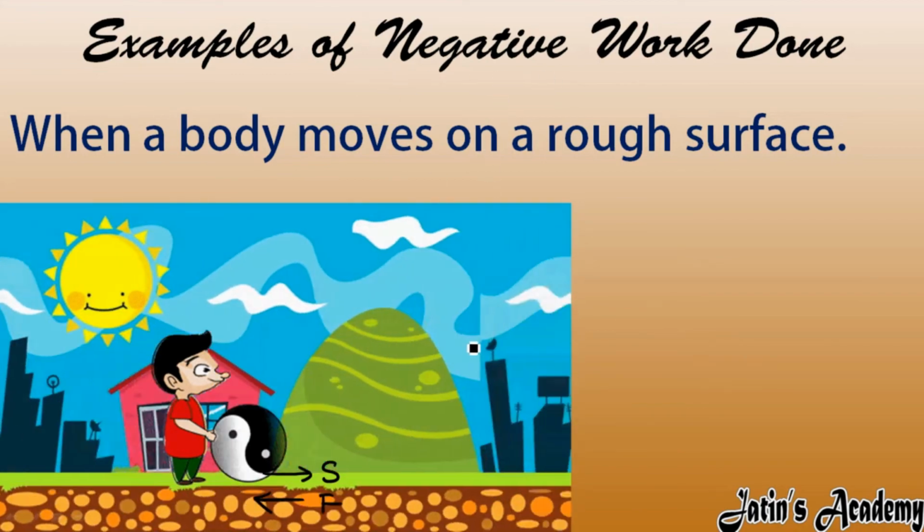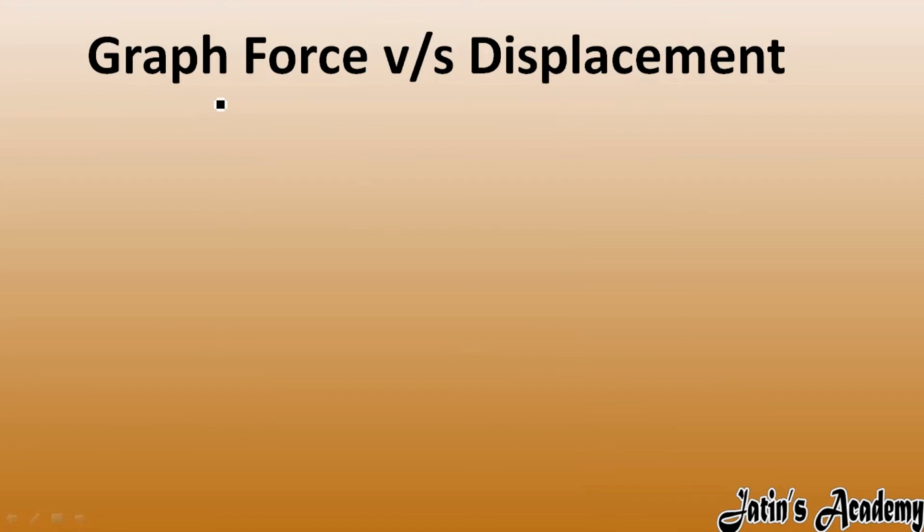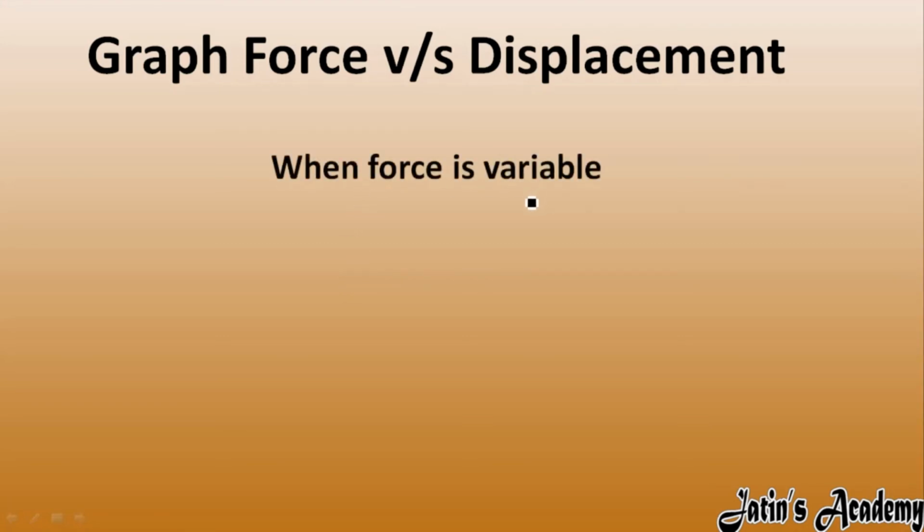Okay. Now let's see the graph between force versus displacement. Before drawing the graph, there are basically two cases, and one by one we will see them. The first case is when force is variable. Force is variable means, for example, I am applying a force on this body. Initially force is 0, then force is 1, 2, 3 and keeps on increasing. So this is an example of a variable force.